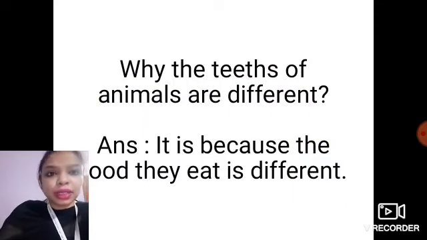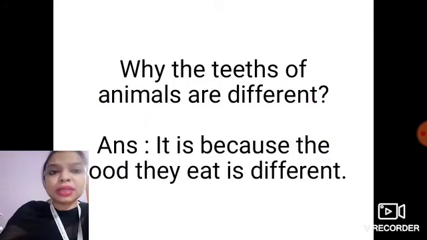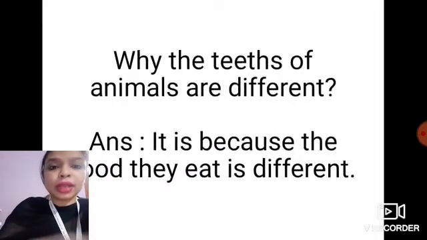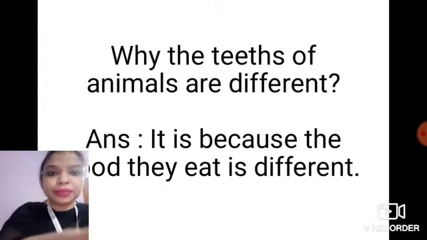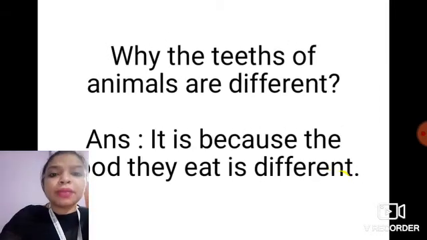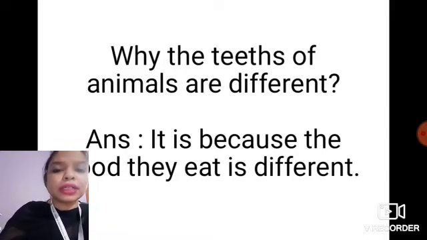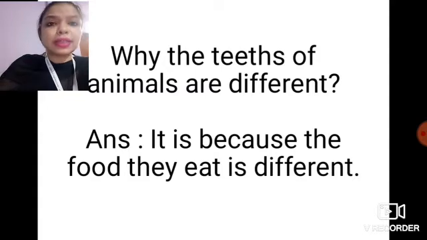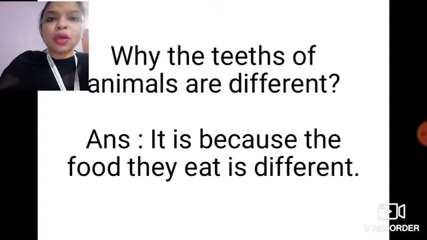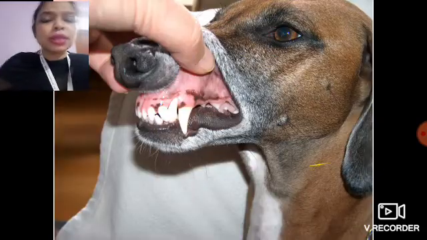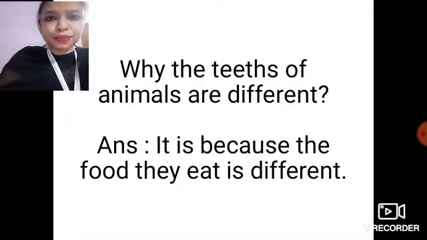Now our next topic is why the teeth of animals are different. Now the teeth of animals are different because the food they eat is different. All these animals eat different kinds of food, isn't it?